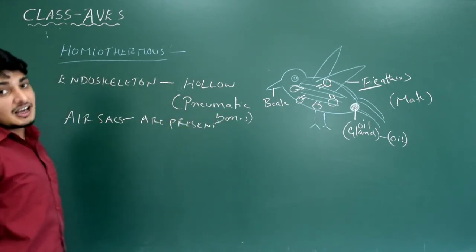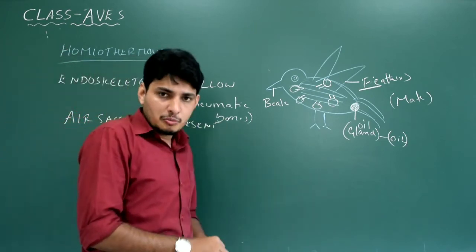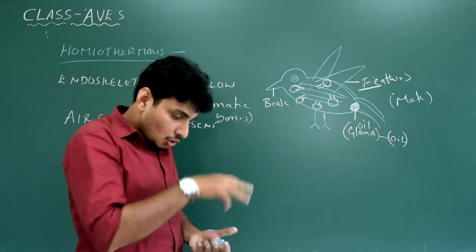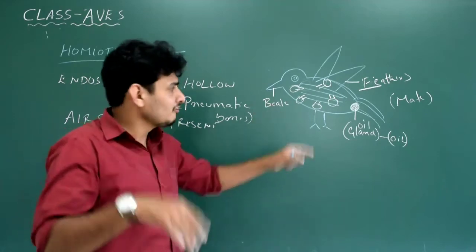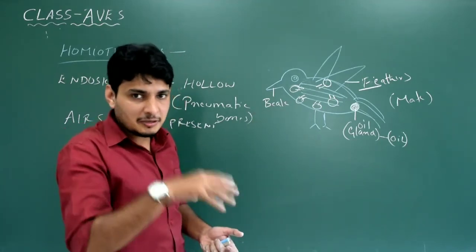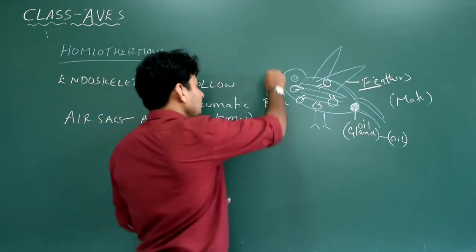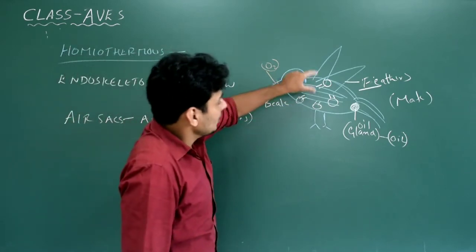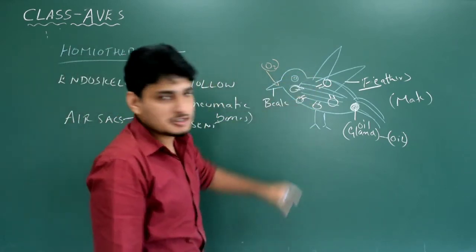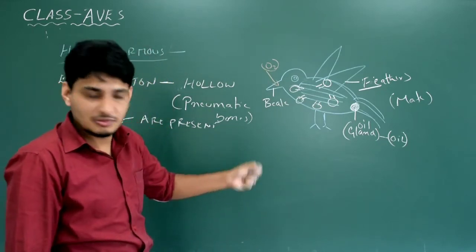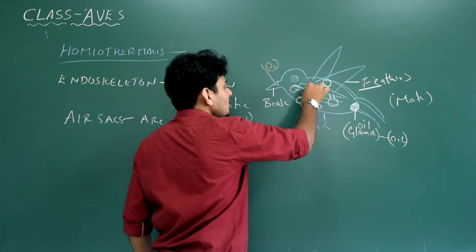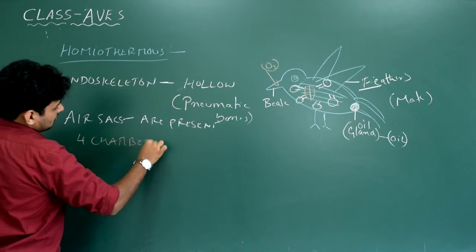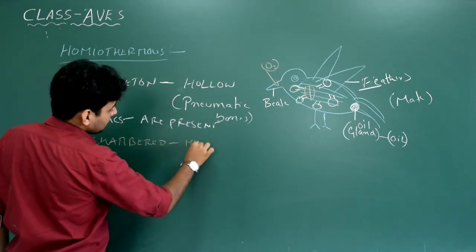The next is the heart. During flight, the bird has to flap its wings continuously, otherwise it will fall down. That means they need a lot of oxygen, so the rate of respiration should be very high. The amount of blood they require for each part of the body is also high compared to other classes. That means they have a very well built heart which contains 4 chambers. So we write 4 chambered heart, like mammals.